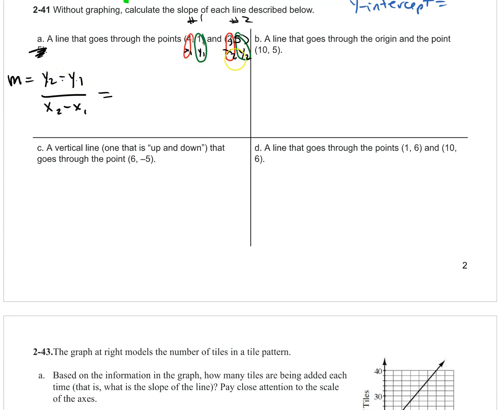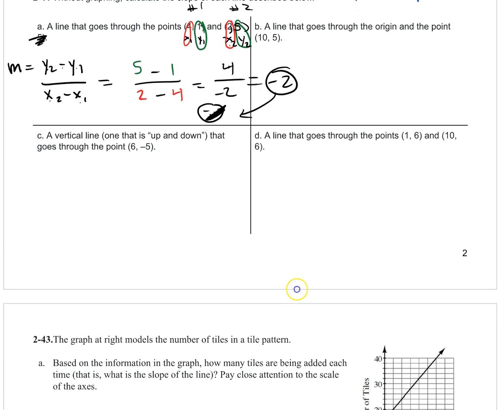So let's find our slope. y2 subtract y1. That's going to be 5 subtract 1. All right, so 5 and y1 is 1. Now let's substitute x2 and x1. x2 is the number 2, and it's 2 subtract x1 is 4. 5 minus 1 is 4. 2 minus 4, be careful, is -2. And don't forget about this guy. When you divide a positive number divided by a negative number, the outcome is negative. There's my answer to A.